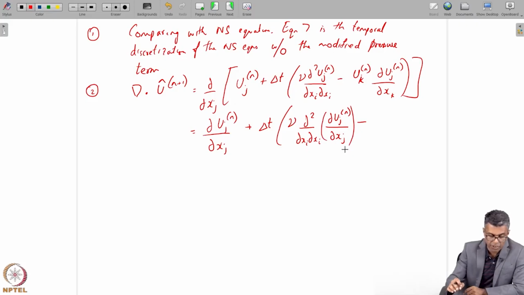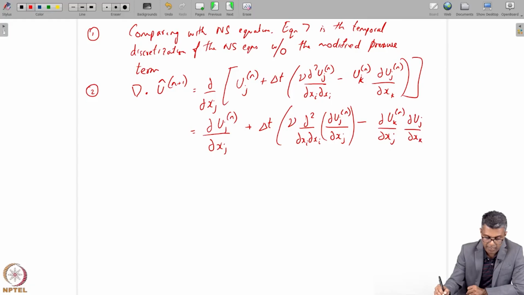And then this inertia term, here is what I do. I will have to take del xj of the whole thing. So then I will take del uk of n del xj, because I'm taking a del xj of the whole thing, multiplied by del uj del xk of n.